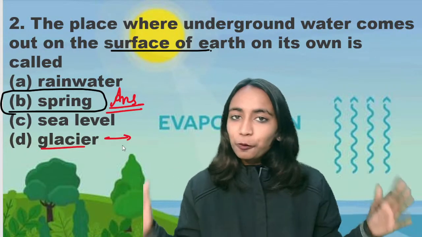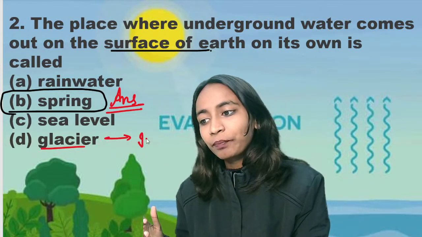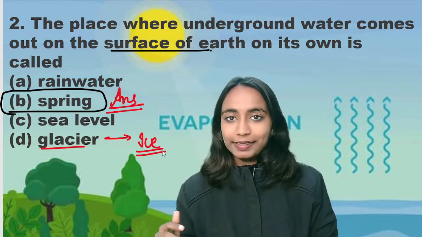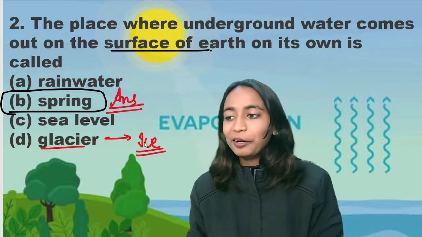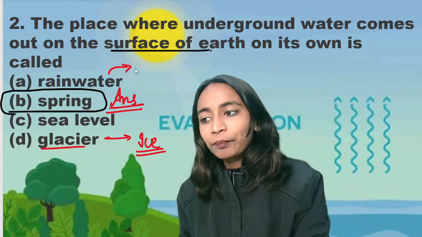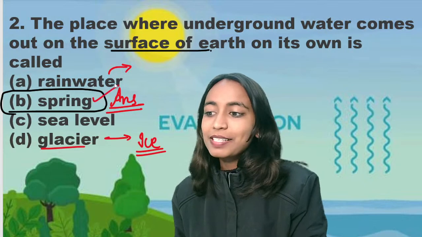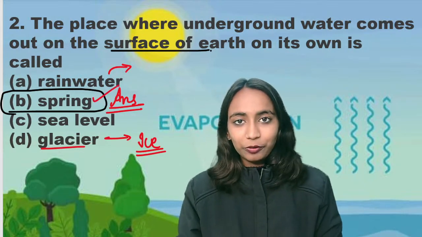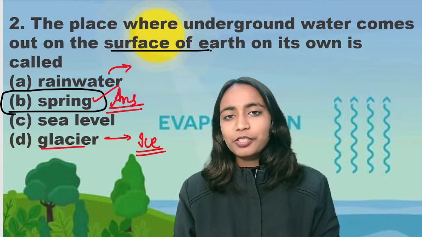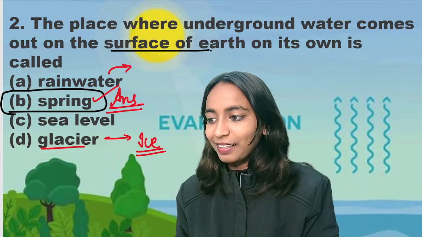Okay, what is a glacier? Glaciers are huge mountains of ice. Glaciers are generally made up of ice, and most of our rivers originate from glaciers. Then we have rainwater, the water that comes along with the rain. So the right answer is spring. In a spring we have an opening on the ground through which underground water comes onto the surface of the earth. Yes, everyone answered B. B is the correct answer.